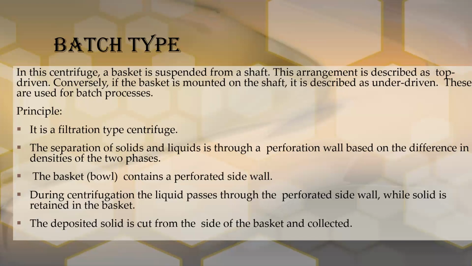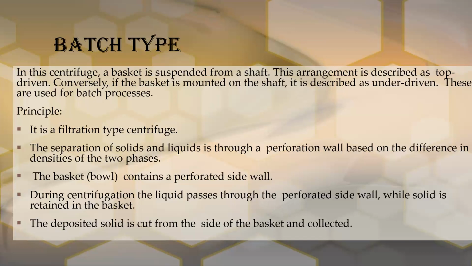In the filtration process, the liquid passes through the filter cloth or porous filter medium, and the solid is retained on the filter cloth. Similarly, the solid remains on the perforated side wall, which acts like a filter cloth, and the liquid passes through the perforations.